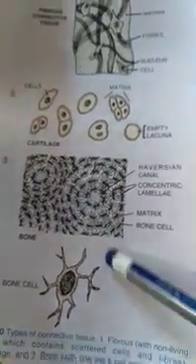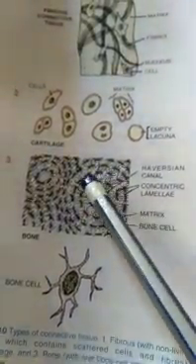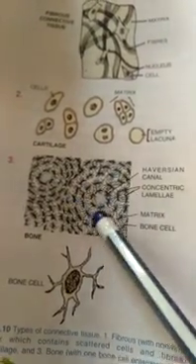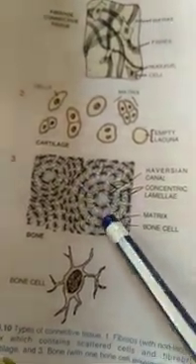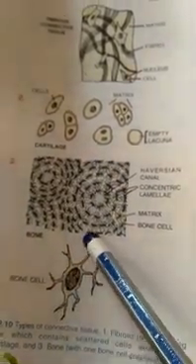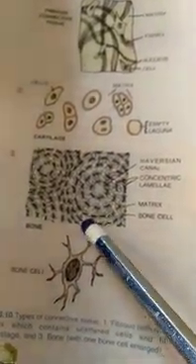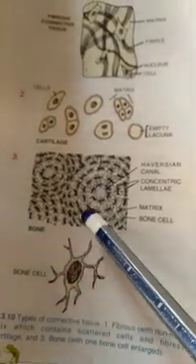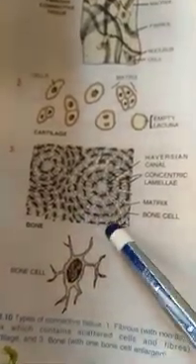In this diagram, you can see that the bone cells are arranged in the form of rings, concentric rings. That is a matrix, basically the bone. That is actually the enlarged view of bone cell. Next one is the human skeleton.